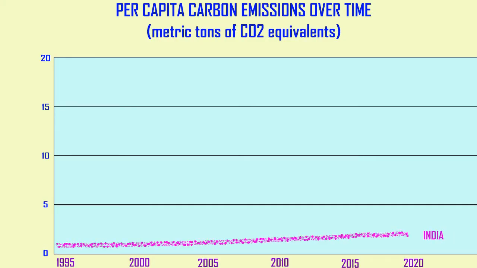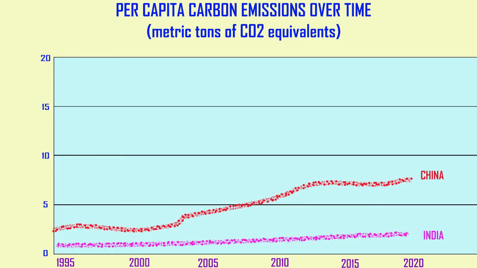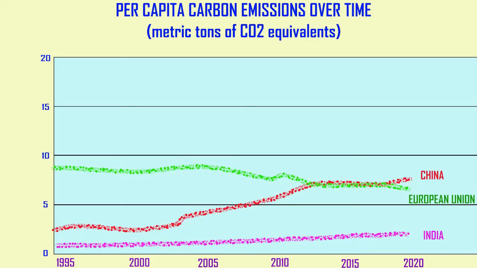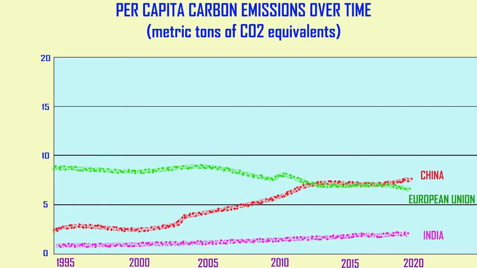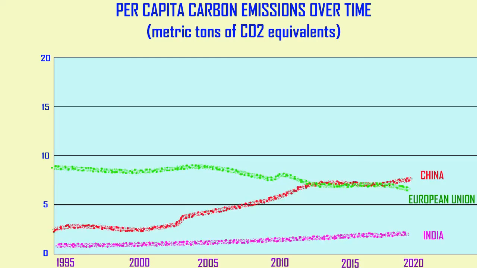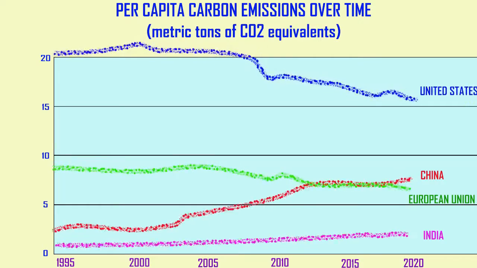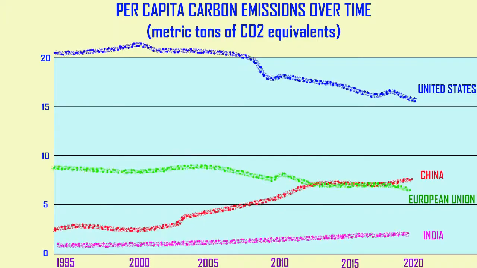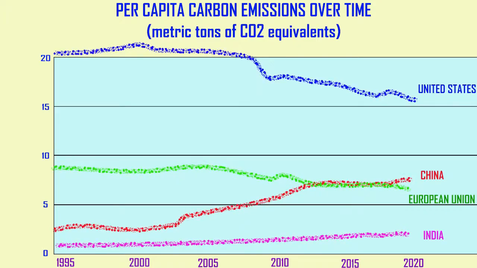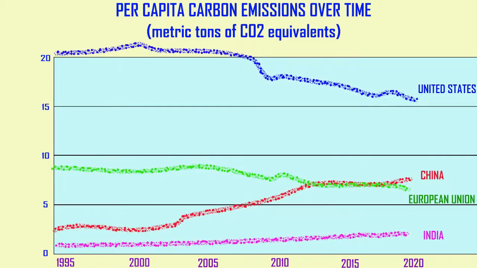Another important metric is not only per capita carbon emissions, but how they change over time. The average citizen in the United States produced far more carbon emissions only a few years ago than they do today. So carbon emissions per capita in the United States have come down significantly. They have decreased in the European Union as well, while in other countries which started off much lower, such as China and India, carbon emissions per capita have been increasing.